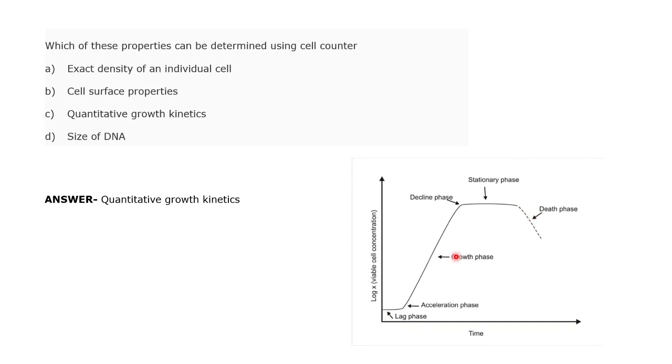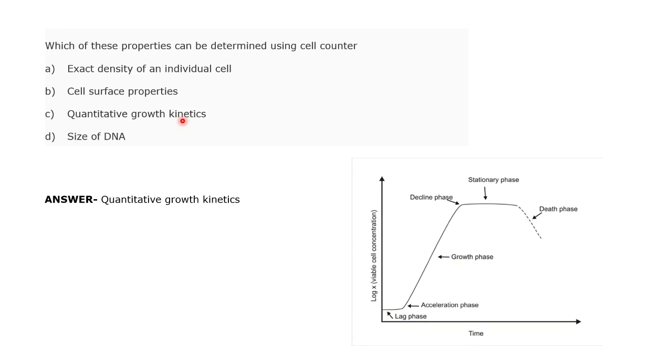In microbiology, you might have seen this particular curve, right? So you can actually see this growth kinetics. How? Because a cell counter is an instrument that determines the concentration of cells found within a particular culture. A hemocytometer is also a cell counter, because you might have seen it when you are doing practicals, right?